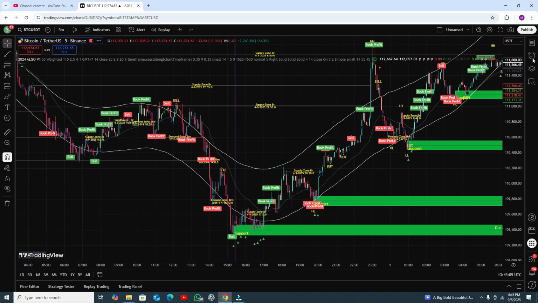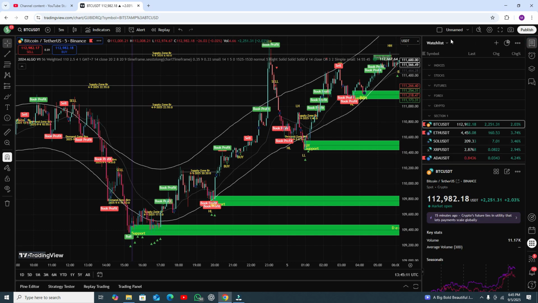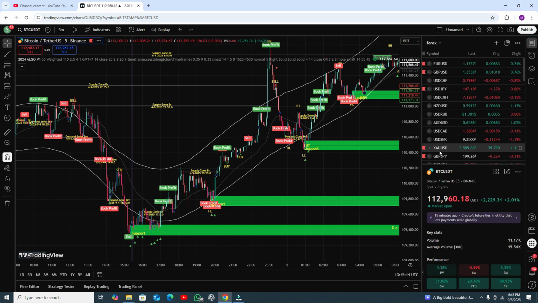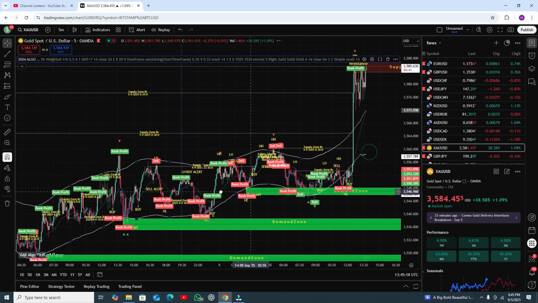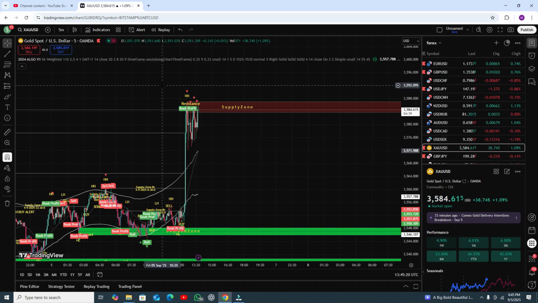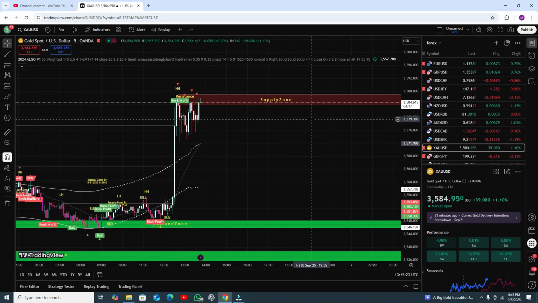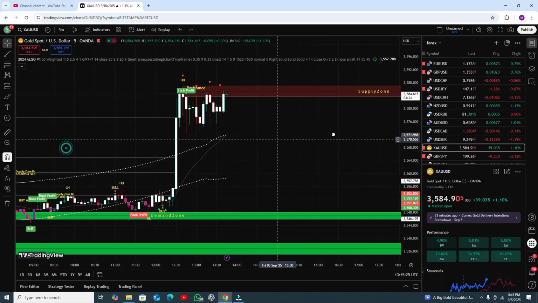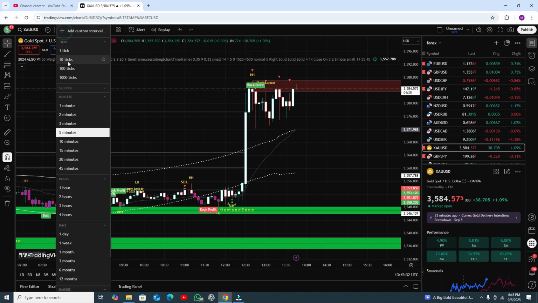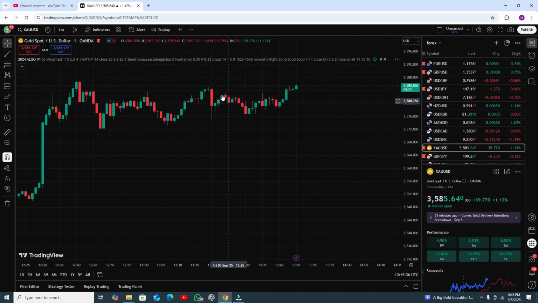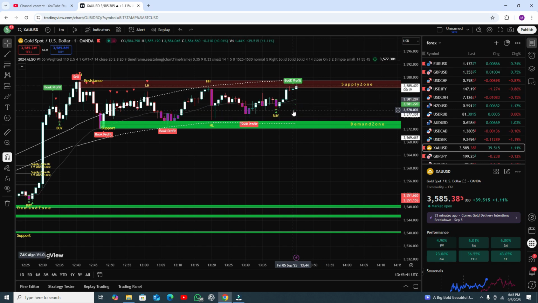Okay, let me show you the results in the gold. Let's see the support and resistance at the most recent level. Okay, there is a resistance level, but we just need to wait for the candle to close below the EMA. You can use even the 1 minute time frame. You can use this strategy in the 1 minute time frame as well. Let me show you. Let's see the support and resistance level in this one.